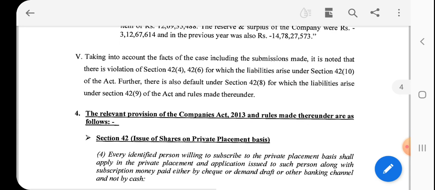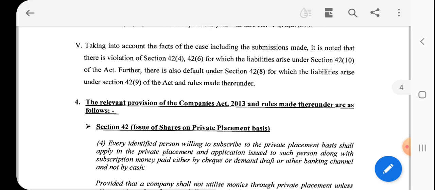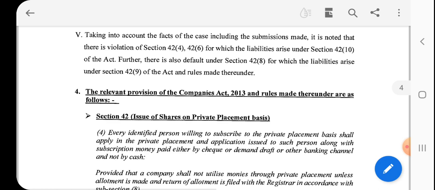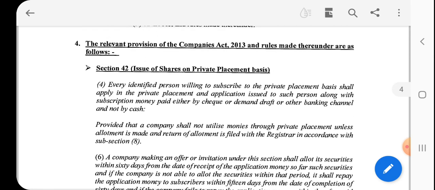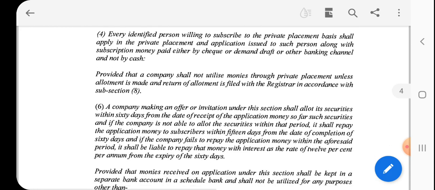Taking into account the facts of the case, including the submission made, it is noted that there are violations of three sections: subsection 4, subsection 6 and subsection 8. For subsection 4 and 6 of section 42, the liability arises under section 42 subsection 10, and further there is a default of subsection 8 of section 42, for which the liability arises under section 42 subsection 9 of the Act. And you can check the provision of section 42,